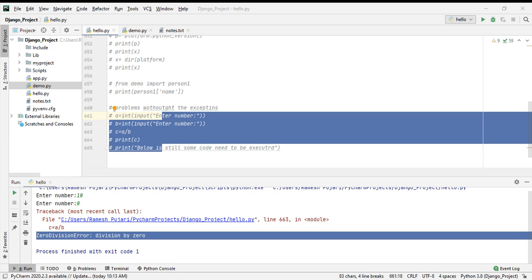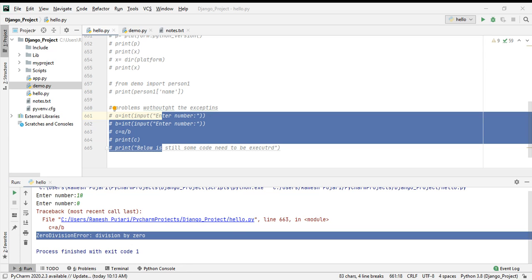Now I will give the syntax first, before that, how try except works in Python and how to write it.